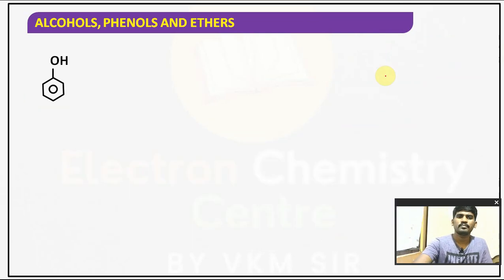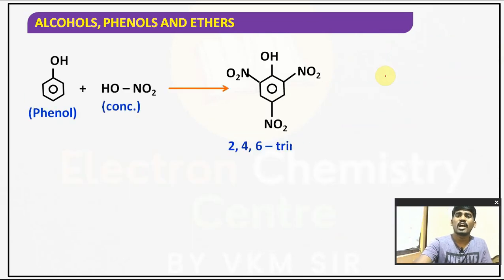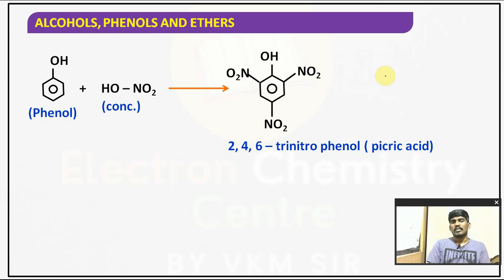Clear? So that is phenol with dilute nitric acid. But if you take phenol with concentrated nitric acid, what will it give? 2,4,6 trinitrophenol, commonly known as picric acid. What is it called? Picric acid. Okay, so we know the name, right? Picric acid is one of the strongest acids, of course.